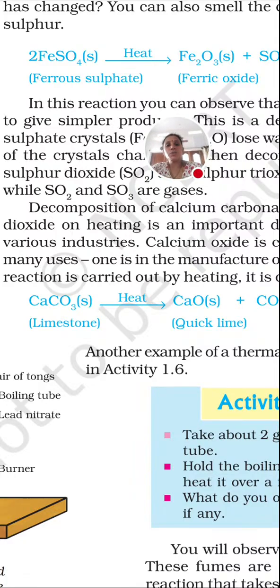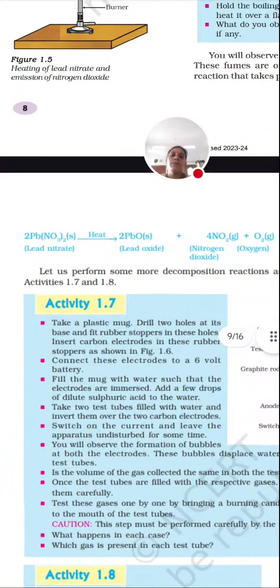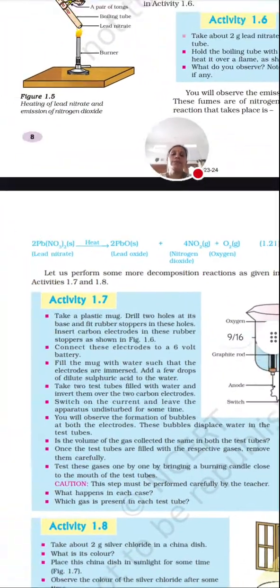If the decomposition is carried out by heat, we call it thermal decomposition. As for heat, we use the word thermal. If the decomposition is carried out in presence of light, it is called photodecomposition. If the decomposition is carried out in presence of electricity, it is called electrodecomposition. With examples, you need to prepare for that. Okay, I'll be preparing one more detailed video where we'll go into detail on all the things.